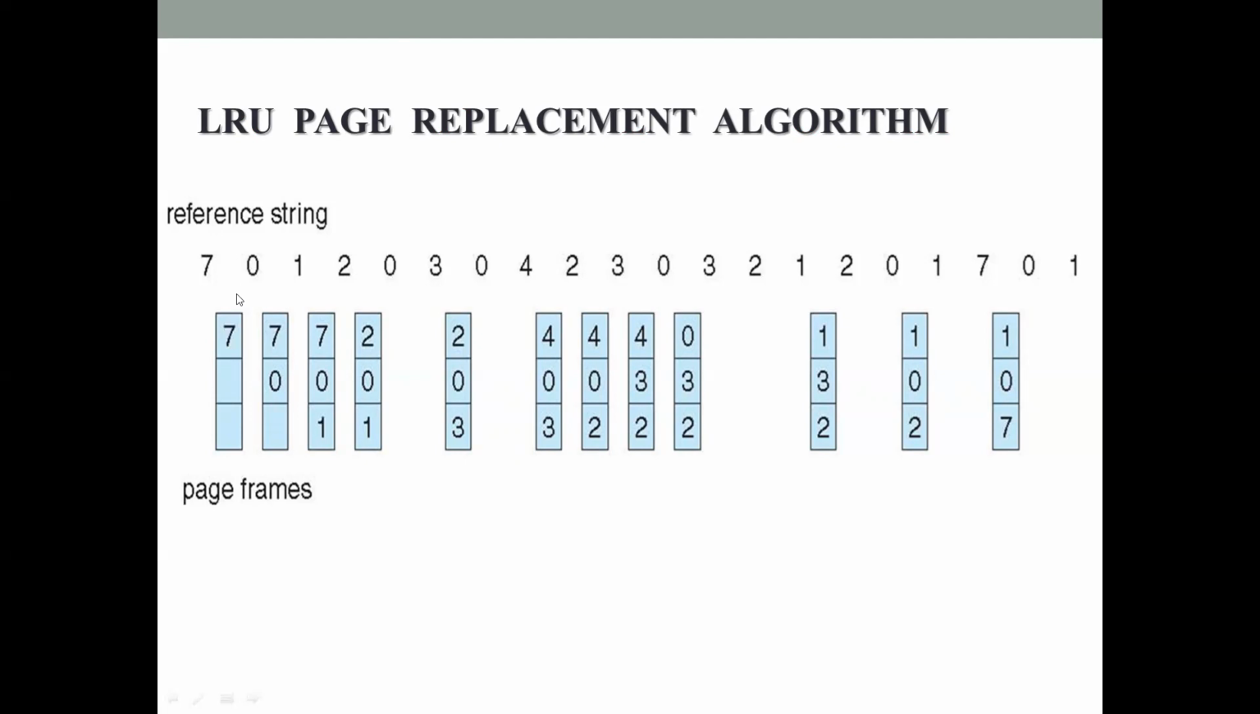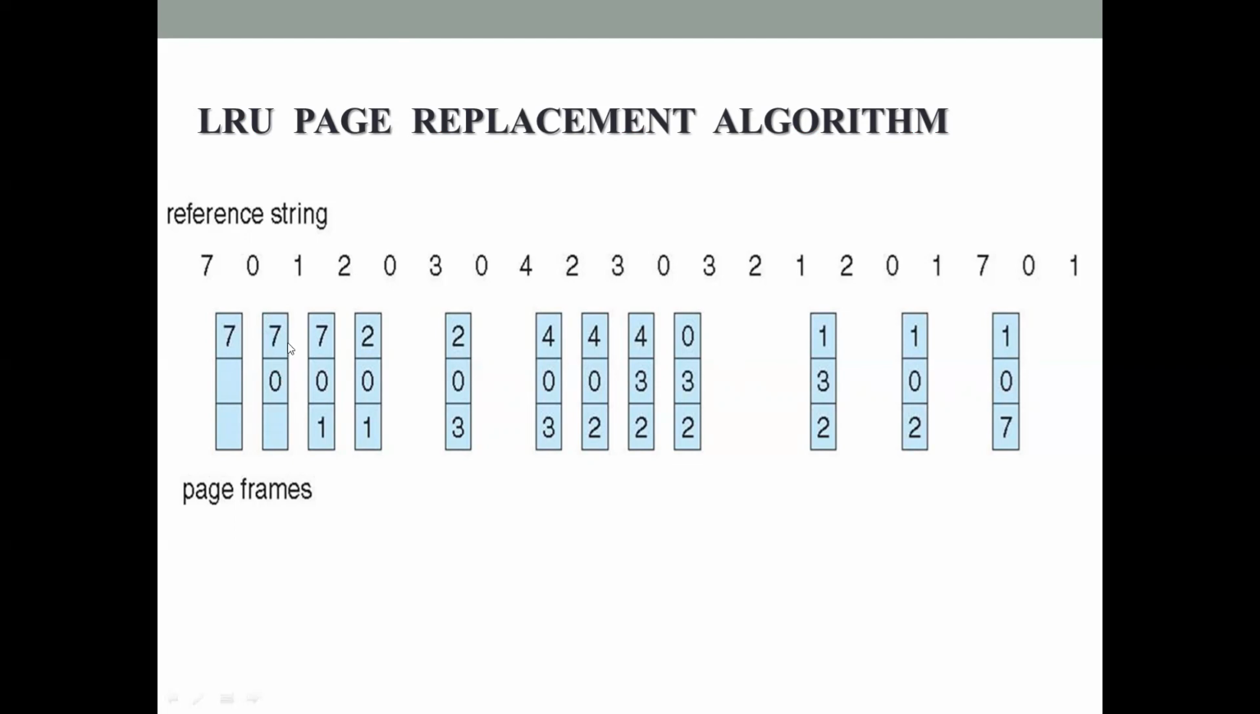So again, 0 is not there in the physical memory. See this one, 0 is not there in the physical memory. So 0 has to be brought into physical memory. So a page fault occurs. After a page fault occurs, 0 is brought into the physical memory.